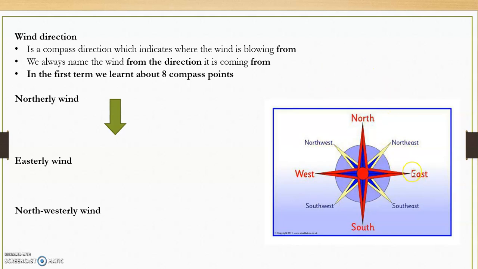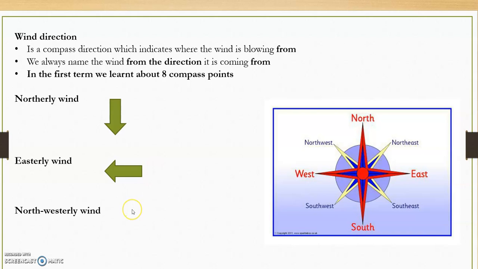Do we put our arrow this way or that way? Remember, we name the direction of the wind from where it is coming from. Okay, so yes, those of you who said that, that's the correct answer, because it's coming from this side, yeah? And this side is our eastern side and it's going towards the west. So this is an easterly wind.